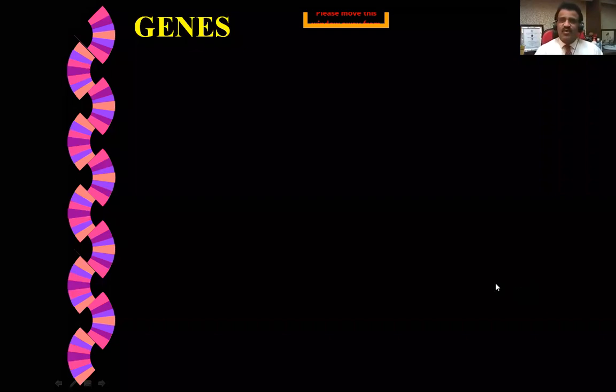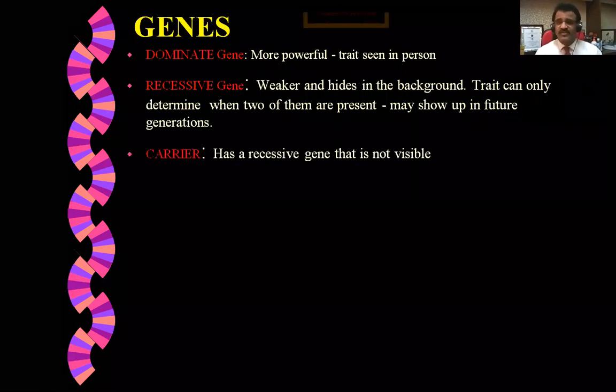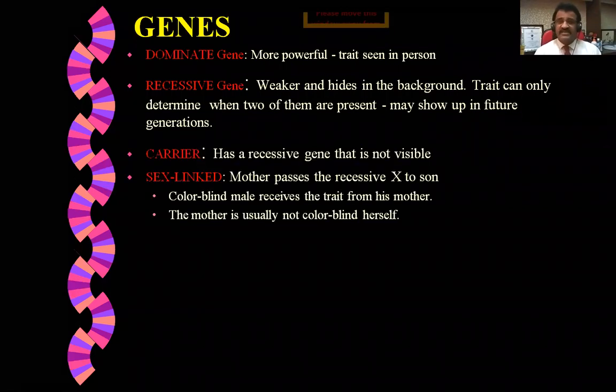Let us understand the different genes: the dominant gene and the recessive gene. The dominant gene is more powerful, whereas the recessive gene is weaker and hides in the background. I told you that yesterday also. There are two other types of genes, carrier and sex-linked. A carrier gene has a recessive that is not visible in that person.